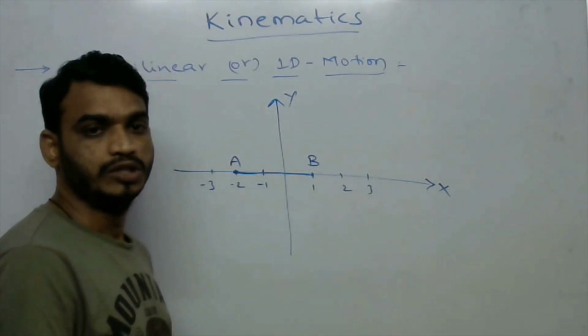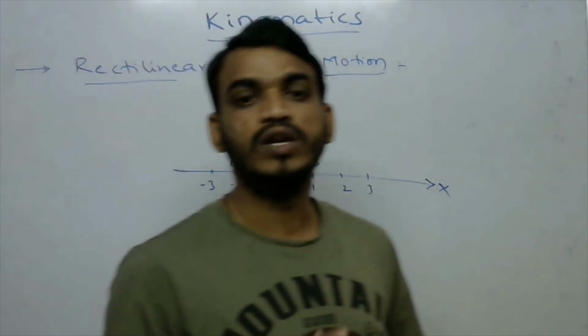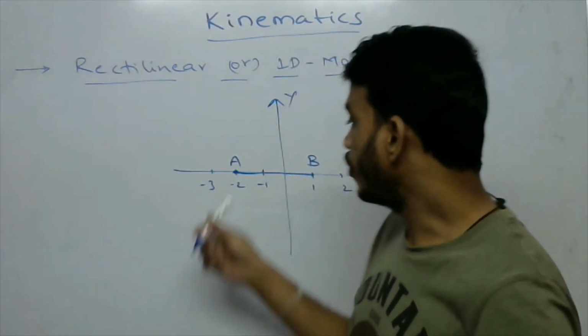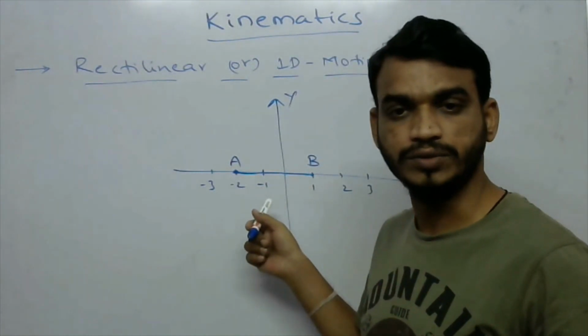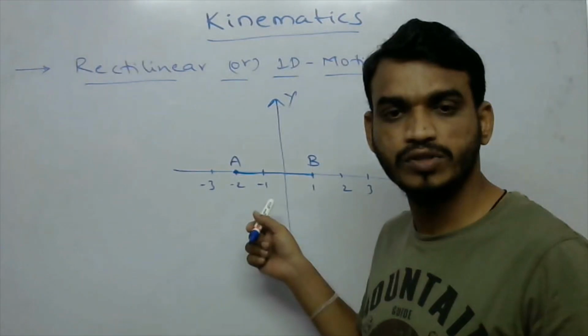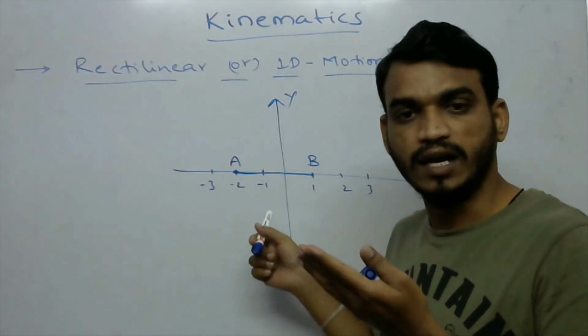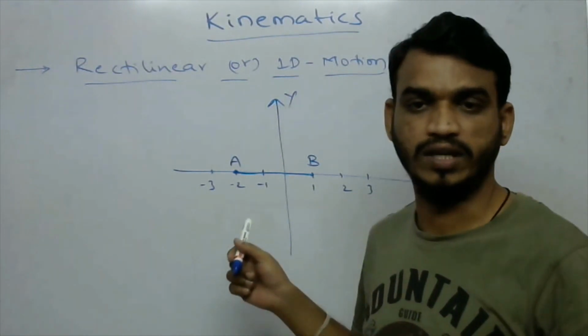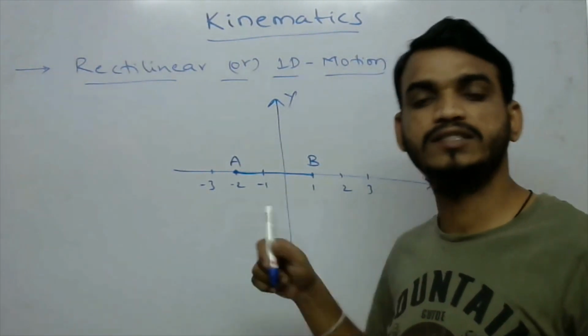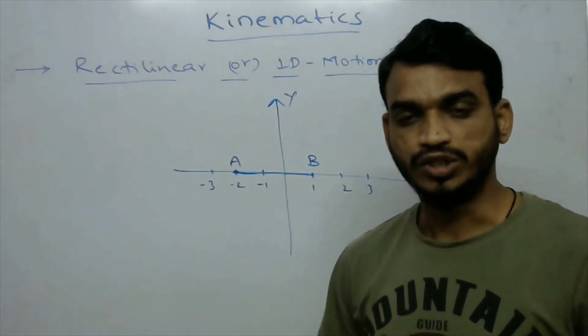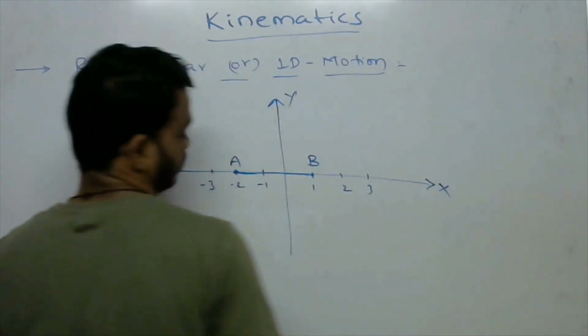So the object is moving along only one axis. Along the y-axis, its value is not changing. It is changing its position along the x-axis only. So that's why it is called one-dimensional motion.